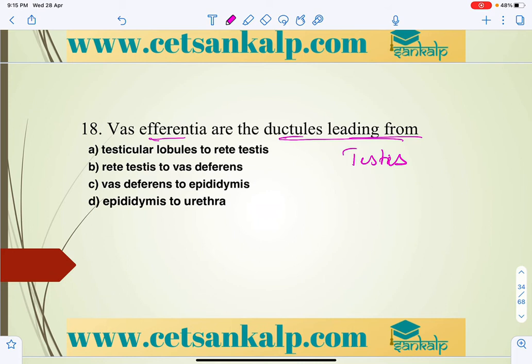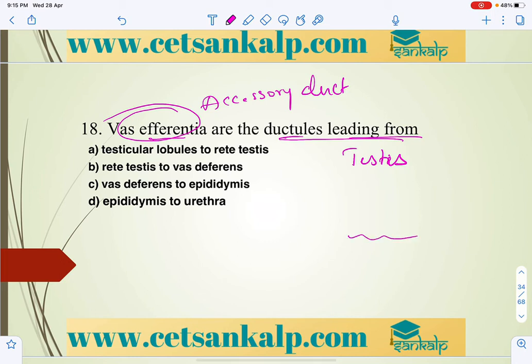there we have mentioned that there are different parts. In that we have mentioned the secondary sex organs, which include accessory ducts and accessory glands. So the vasa efferentia is an accessory duct. As we all know, the seminiferous tubules open into the vasa efferentia through the rete testis.